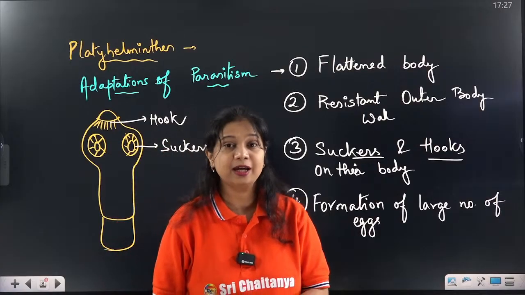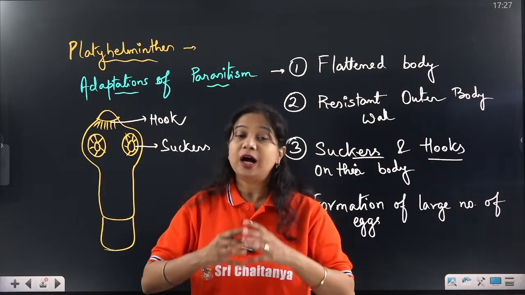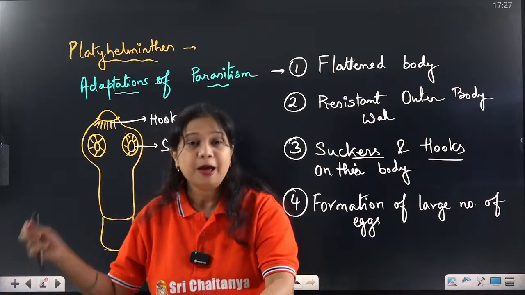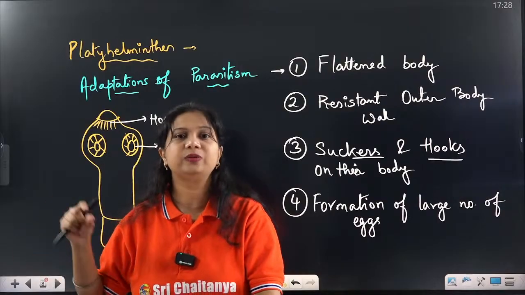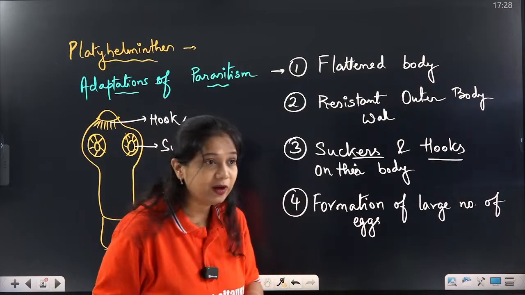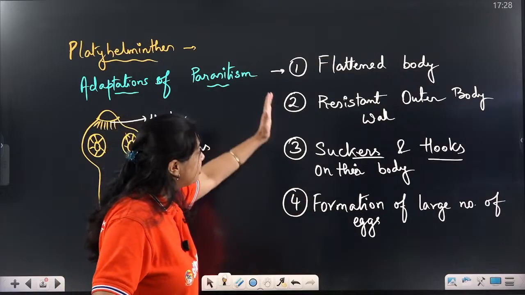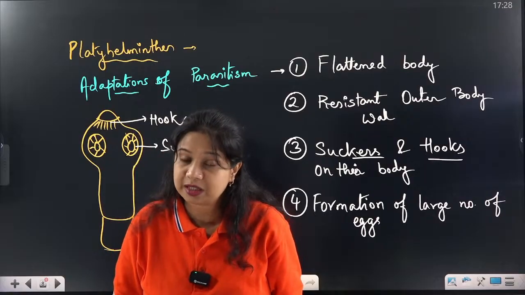They do not stay independently. They have to live inside a host body. So a large number of eggs will be produced. Most of them will get destroyed, but at least some will survive and continue their generation. That is why they produce a large number of eggs. So these are the most important parasitic adaptations of the flatworms.